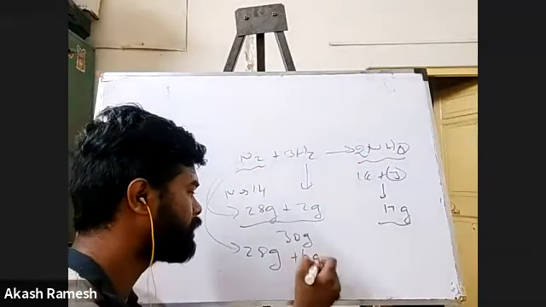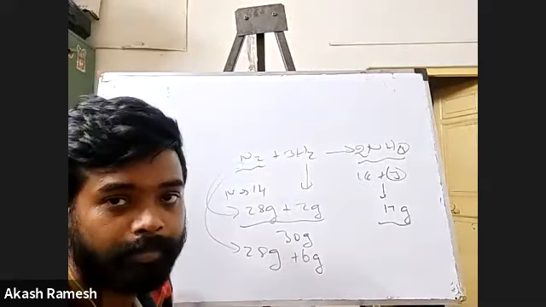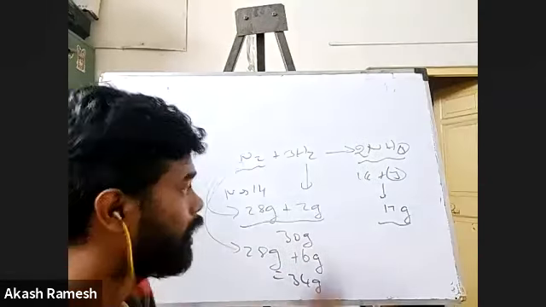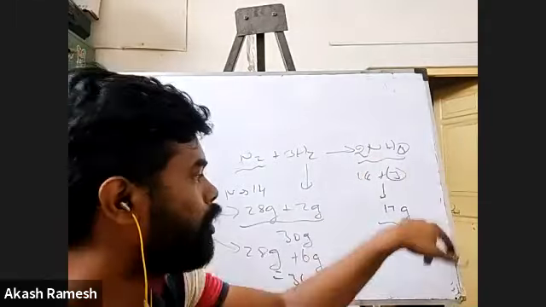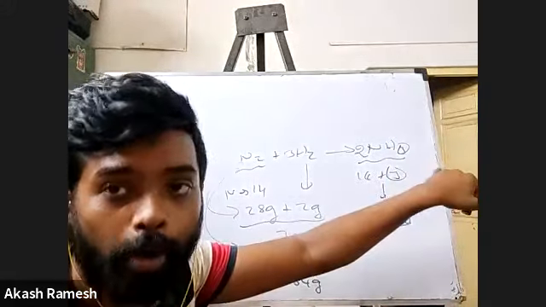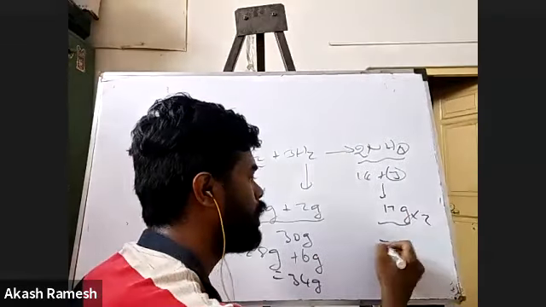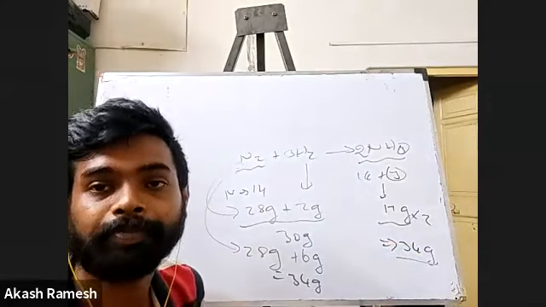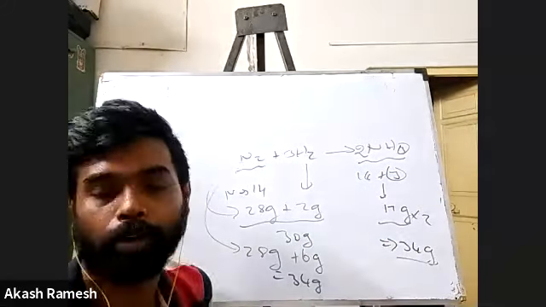So can I say it will be 6 grams? 2 into 3. Right? Totally how much? 34 grams here. Now look at this. I have 1 ammonia which is now calculated, 17 grams. Now here I have 2 ammonia. So 17 into 2 will become 34 grams. 34, 34.